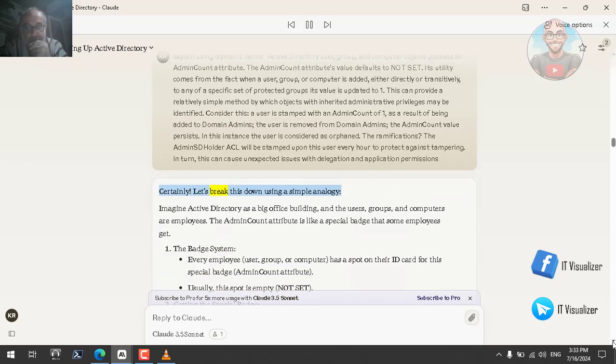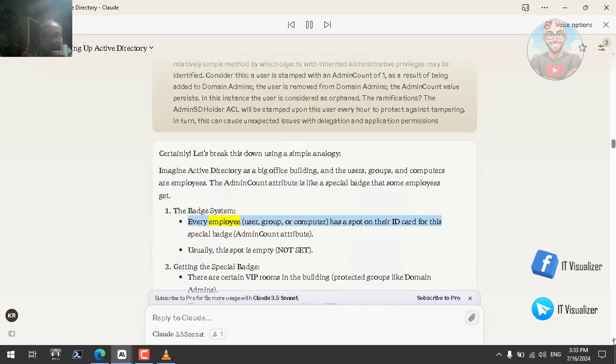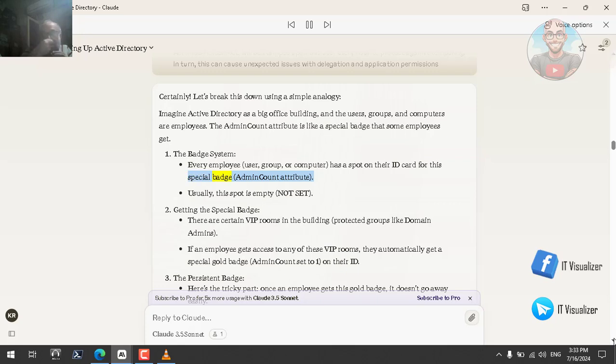Certainly. Let's break this down using a simple analogy. Imagine Active Directory as a big office building, and the users, groups, and computers are employees. The adminCount attribute is like a special badge that some employees get. The badge system: every employee, user, group, or computer has a spot on their ID card for this special badge, the adminCount attribute. Usually, this spot is empty, not set.